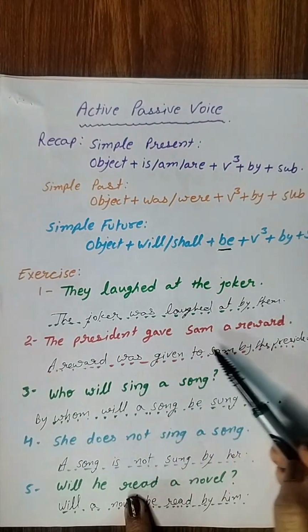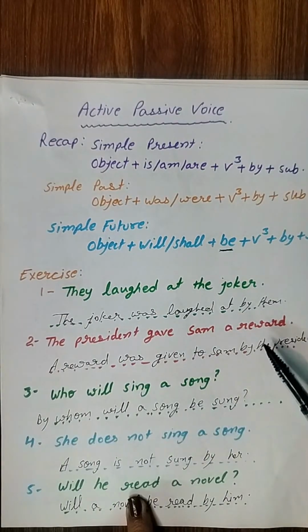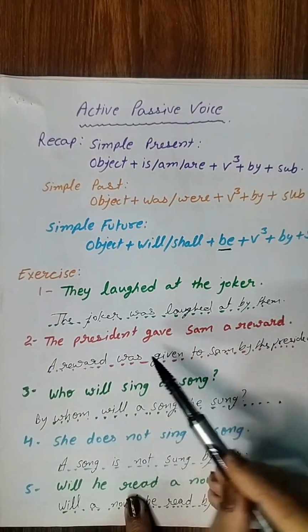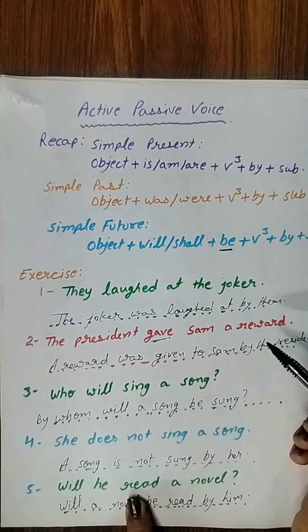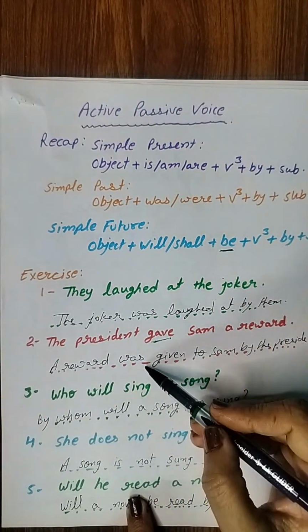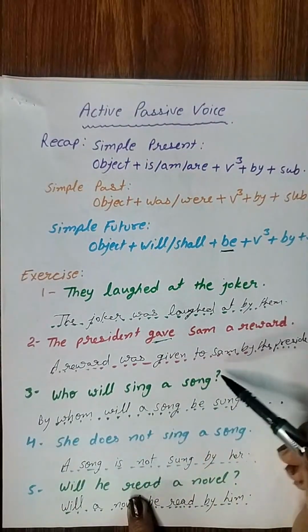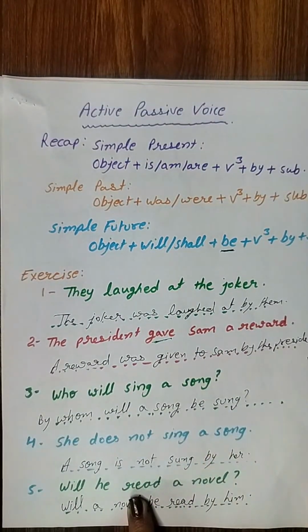The president gave Sam a reward. Again, gave. Gave shows that this is a sentence of simple past tense. So again, we will use was. A reward was given to Sam by the president.